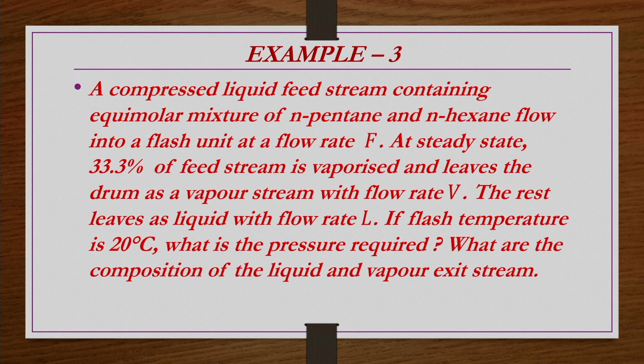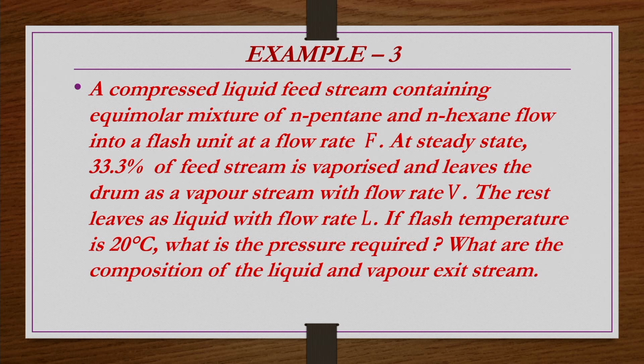A compressed liquid feed stream containing an equimolar mixture of n-pentane and n-hexane flows into a flash unit at a flow rate F. At steady state 33.3% of the feed stream is vaporized and leaves the drum as a vapor stream with flow rate V. The rest leaves as a liquid with flow rate L. If the flash temperature is 20 degrees centigrade, what is the pressure required? What are the compositions of the liquid and vapor exit streams?